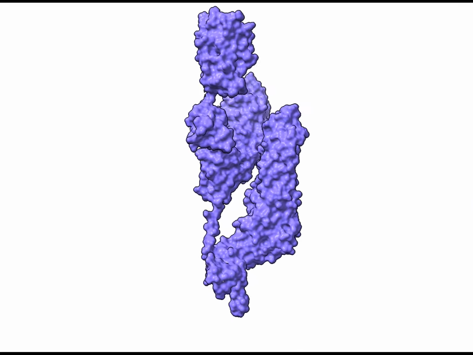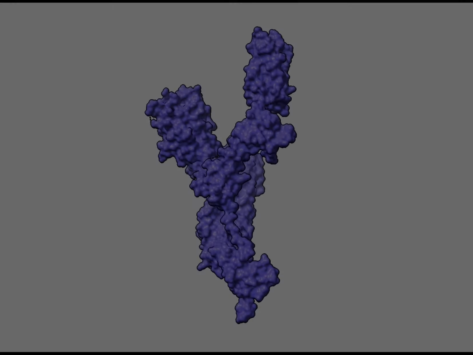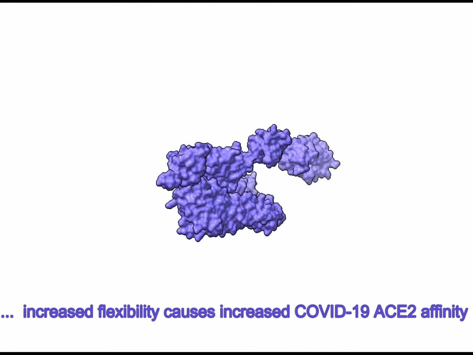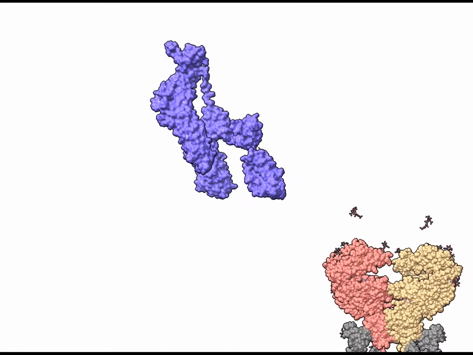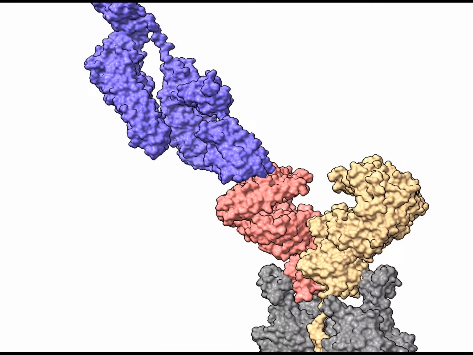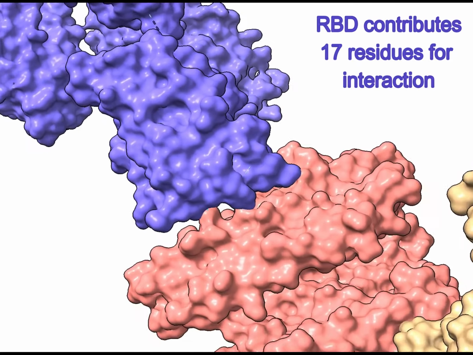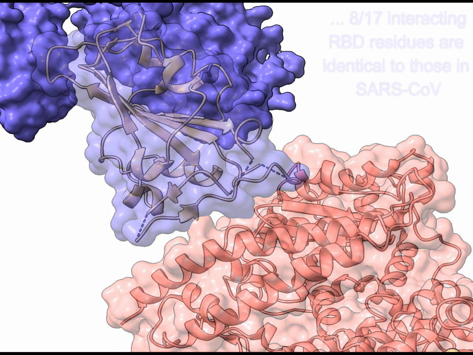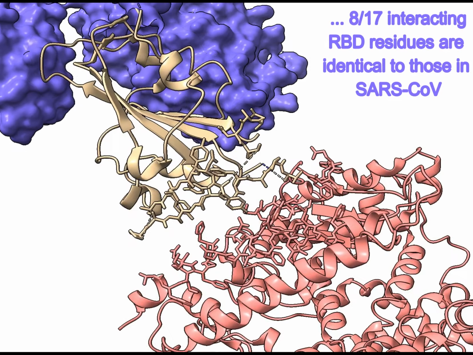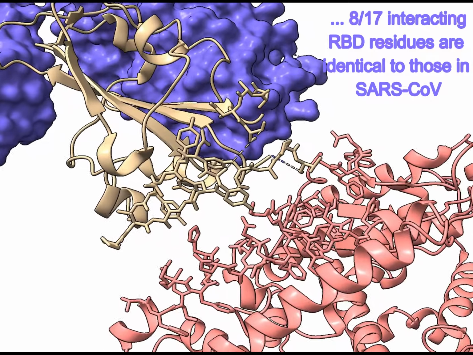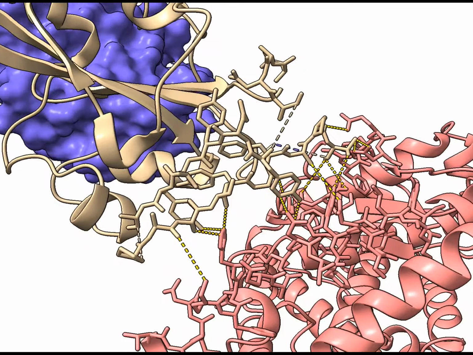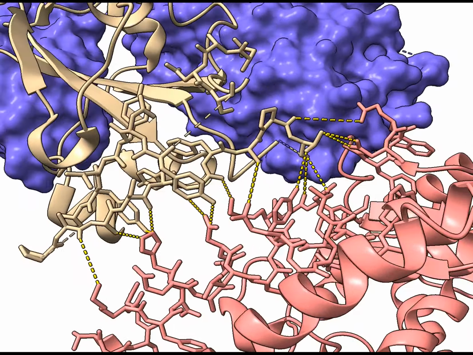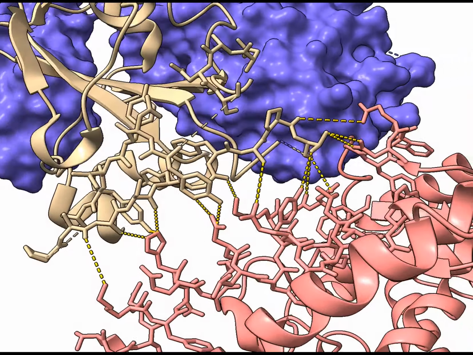The increased flexibility of the spike protein, observed here, is the main reason for the increased ACE2 affinity seen for COVID-19. With the spike now extended, interaction with ACE2 can be initiated. The receptor binding domain and ACE2 contribute 17 and 20 residues for interaction, respectively. 8 out of the 17 residues contributed by SARS-CoV-2's receptor binding domain are shared with that of SARS-CoV. Interactions between the COVID-19 receptor binding domain and ACE2, seen here as dotted yellow lines, have been reported at 2.45 angstroms.